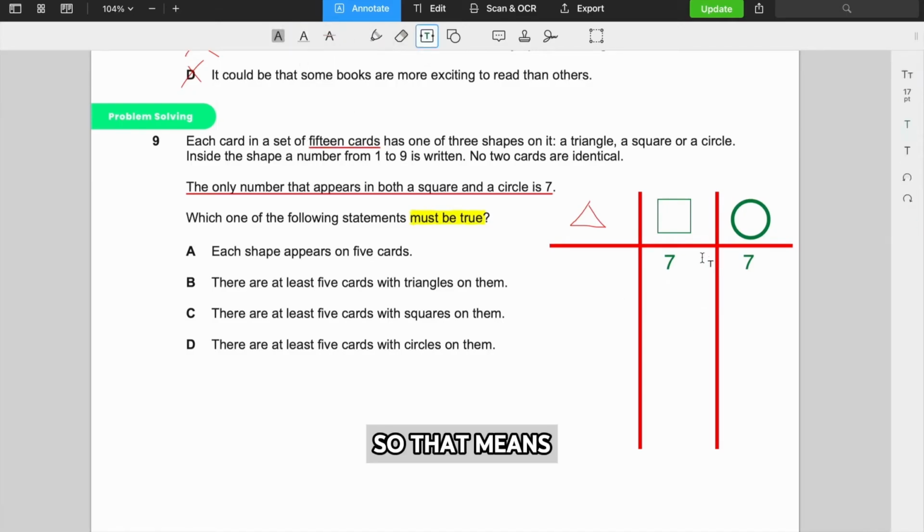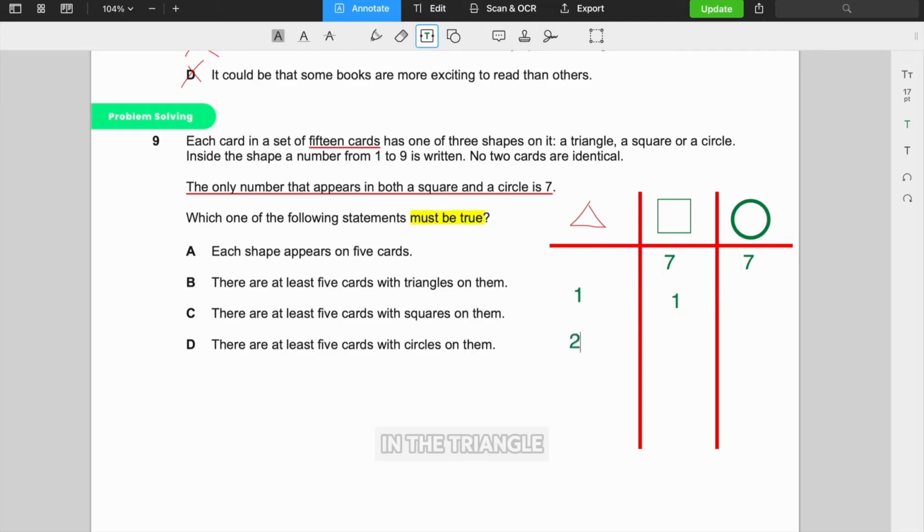Anyway, that means that for all the other numbers from 1 to 9, we don't have any common numbers between the square and the circle. So we can't have 6, 6 or 5, 5 or 4, 4. That's not possible. So let's go all the way back to 1 because we have numbers 1 to 9. What if we have a 1 in the triangle? That means we can maybe have a 1 in the square, right? That's possible. This is just me testing some different combinations, okay?